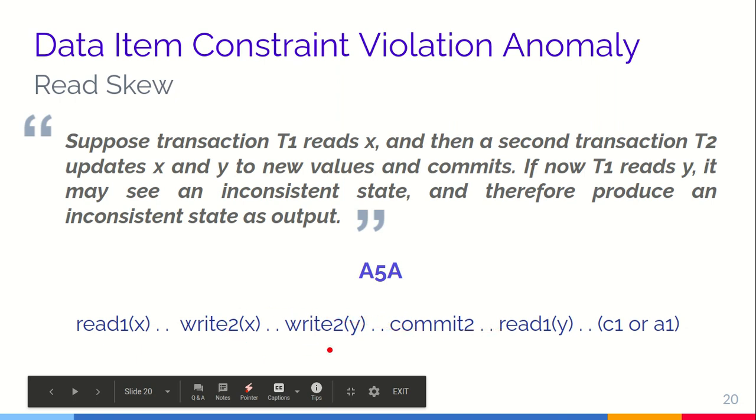Transaction 2 will have a different snapshot than transaction 1. Transaction 2 commits, and then transaction 1 reads Y. In that case it will see that X is not equal to Y, which will lead to an inconsistent database state.